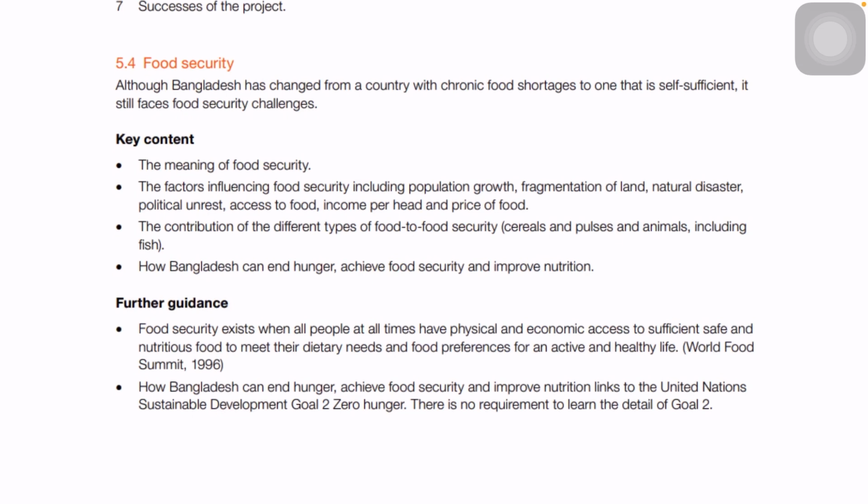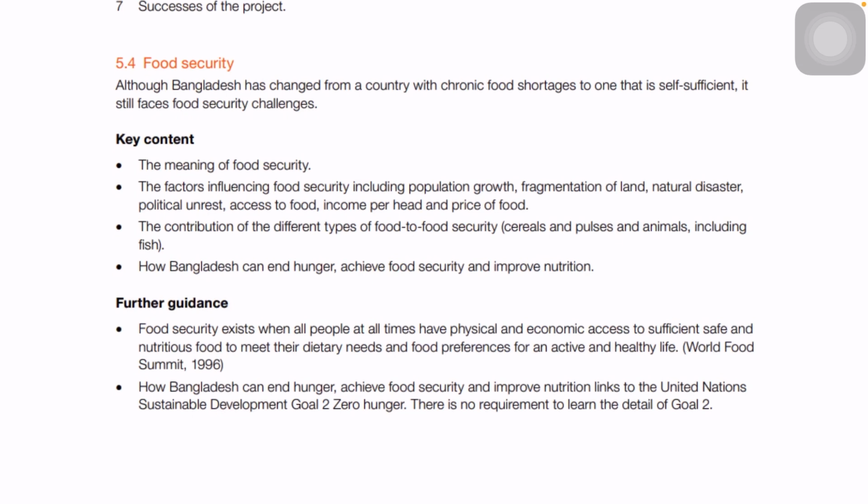So it's about securing the food, so that each and every single person of the country has the ability, or has the right, to enjoy food. That is what food security is about. So food security is about what we can do to save the food for the future, what we can do to save us from having food shortage.